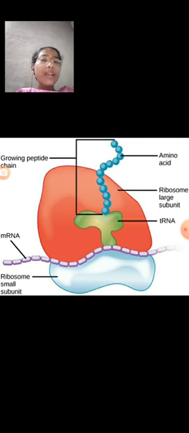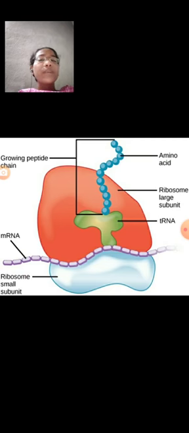In prokaryotic cells, ribosomes are scattered in the cytoplasm. In eukaryotic cells, the ribosomes are scattered in the cytoplasm as well as attached to the membrane of the endoplasmic reticulum. They are also present inside cell organelles like mitochondria and chloroplasts. The Svedberg unit S is used to measure the sedimentation rate of ribosomes.